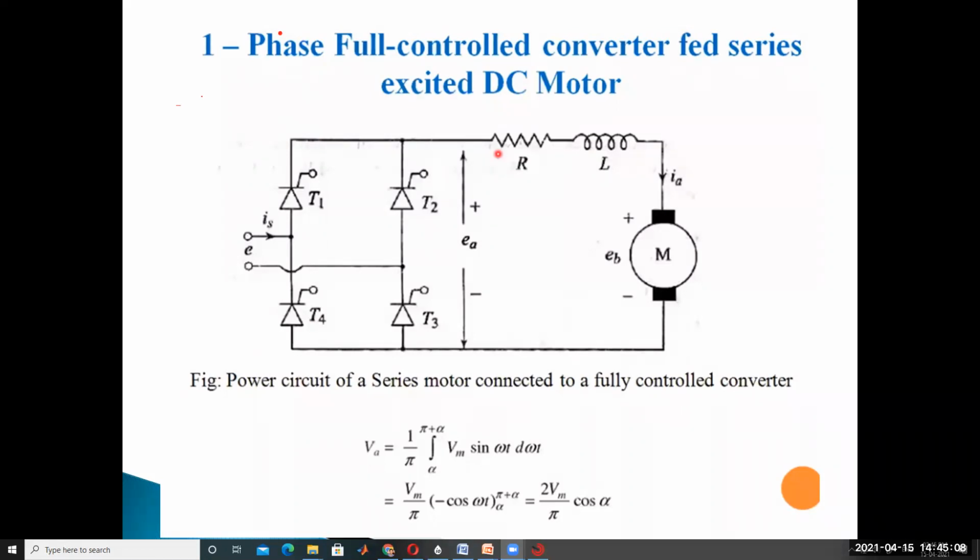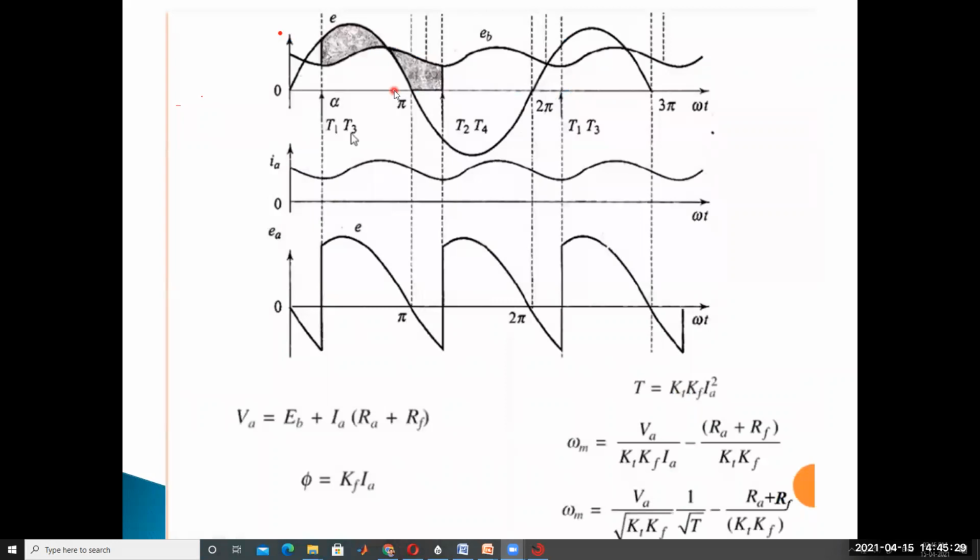Single phase full converter drive. Assume armature current IA is constant. Here the load is a DC motor. The full converter consists of 4 SCRs, T1, T2, T3, T4. During the positive half cycle, 0 to pi.